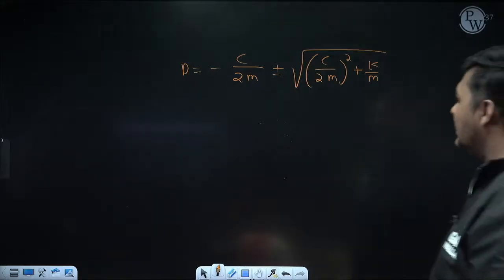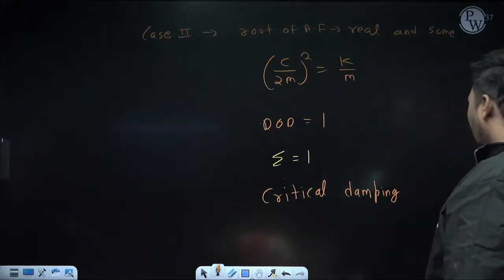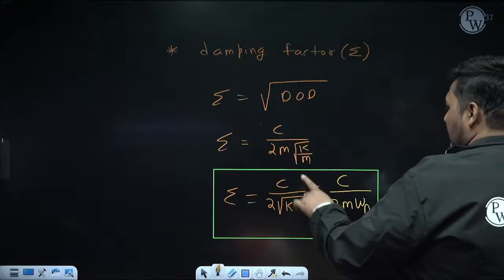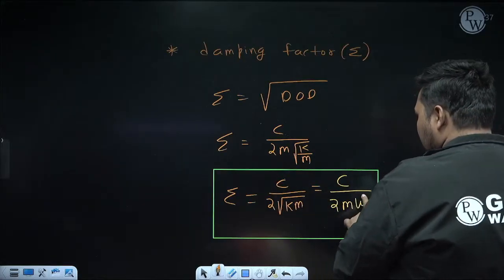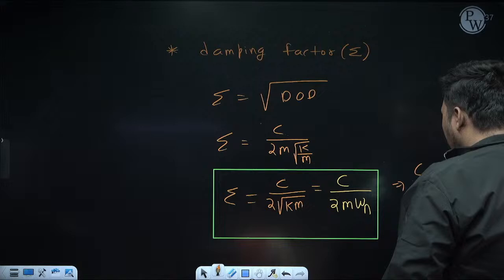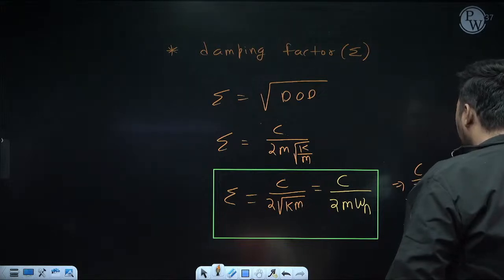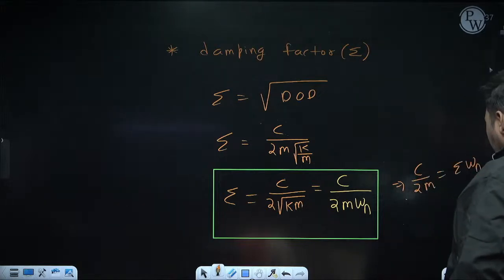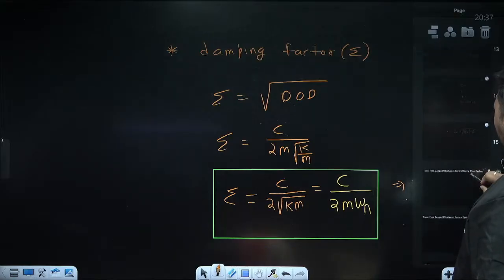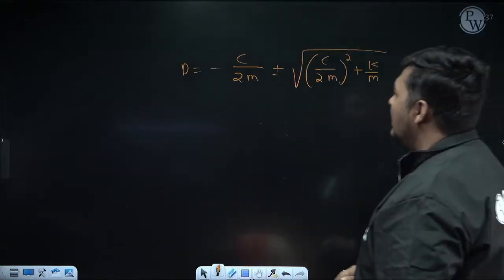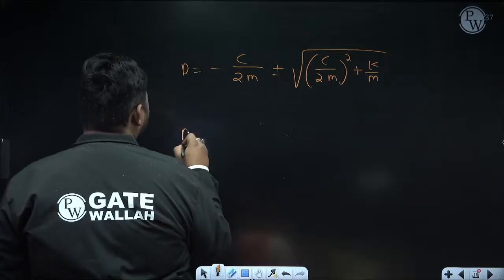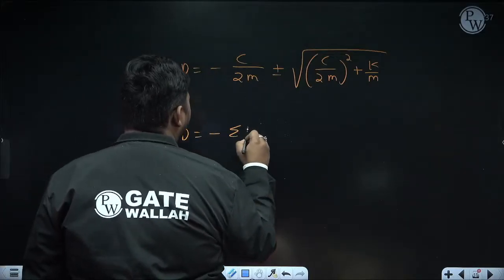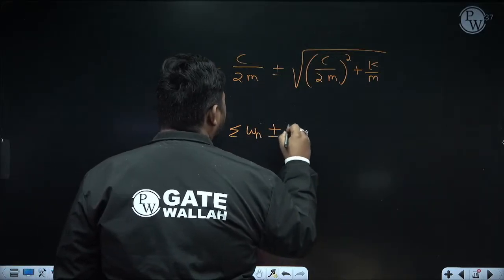We know this is the formula to calculate zeta: C upon 2m omega n. So can I say from this, C upon 2m is nothing but zeta omega n. Don't remember anything, only understand. So here I can replace C upon 2m by zeta omega n. It will be minus zeta omega n plus minus root over